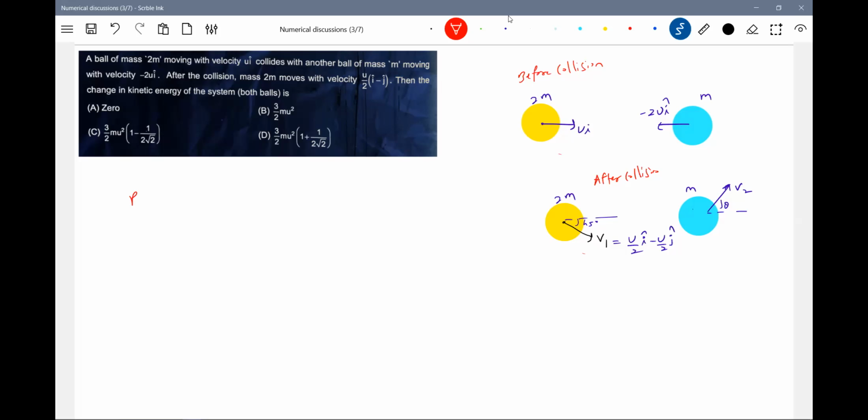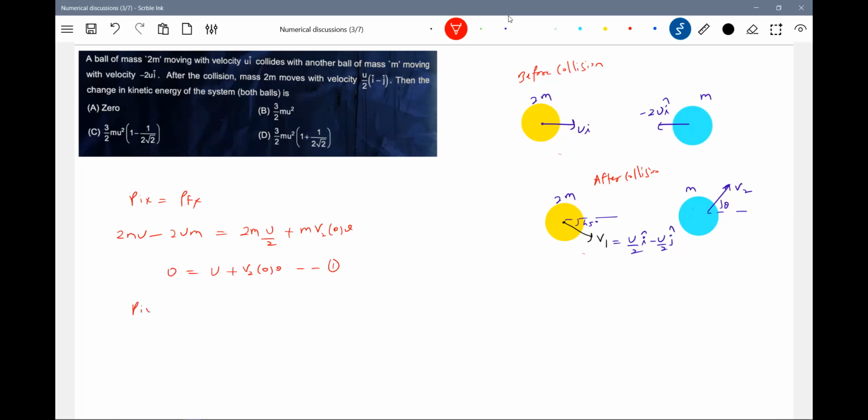Apply conservation of linear momentum along x-axis. So this will be 2mu minus 2um should be equal to 2m u by 2 only plus m v2 cos theta. This is the equation. So this should be equal to 0. This m will also get cancelled. So this will be u plus v2 cos theta. This is equation 1. Keep it here.